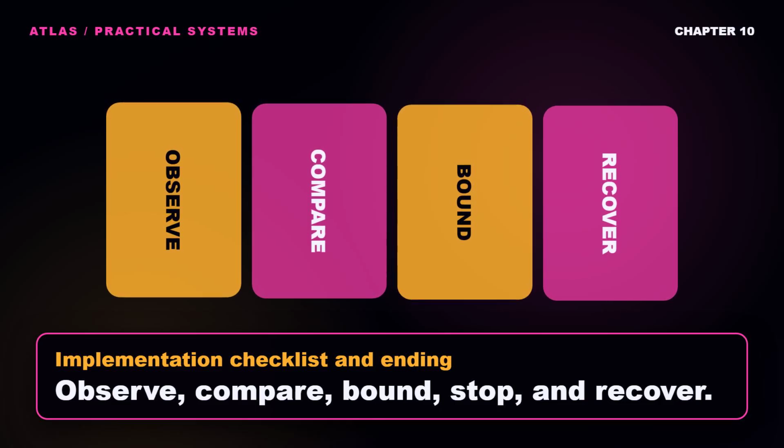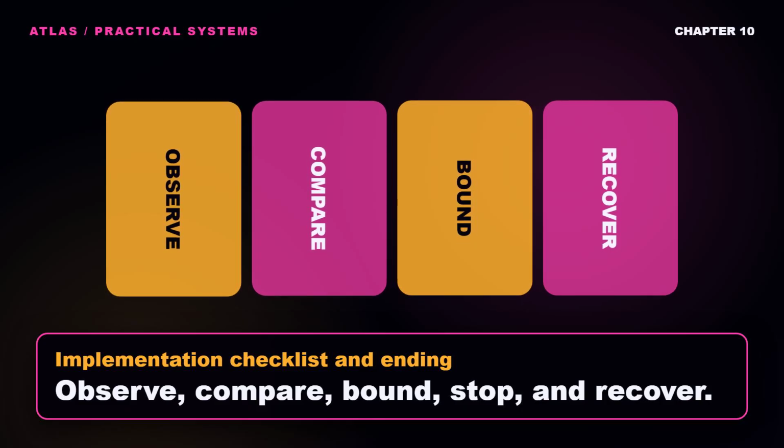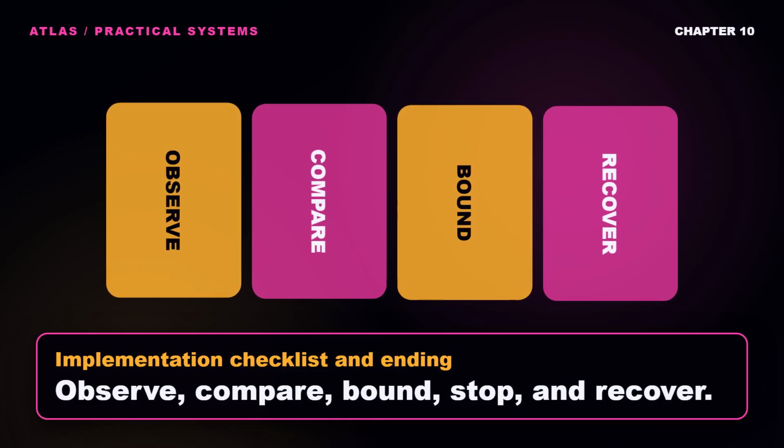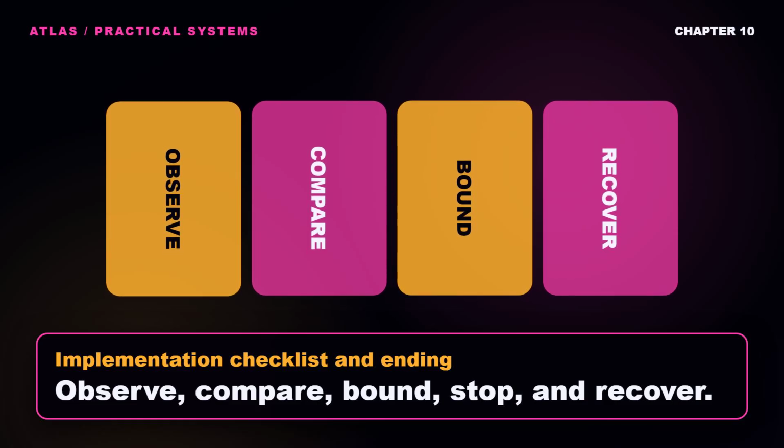A safe agent is not one that never encounters failure. It is one whose failures remain observable, bounded, and recoverable. Count changes, not activity. When the state stops moving, the run should stop too.